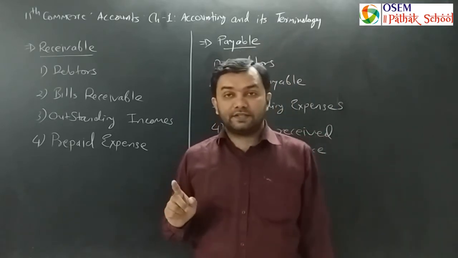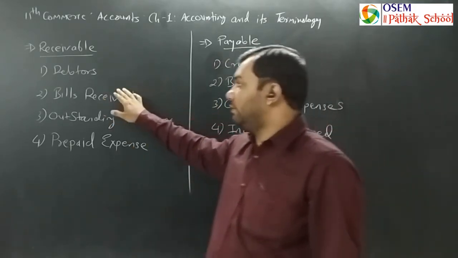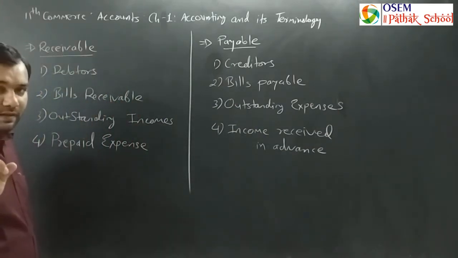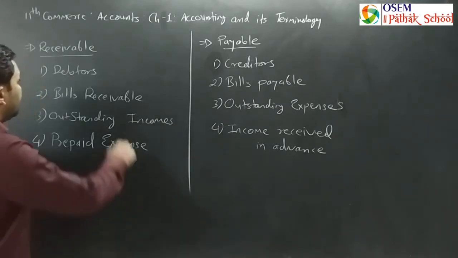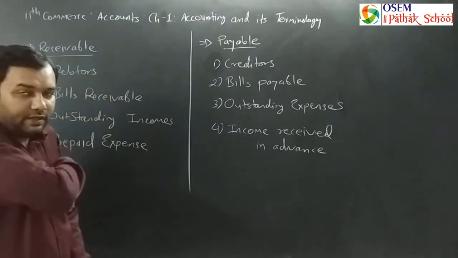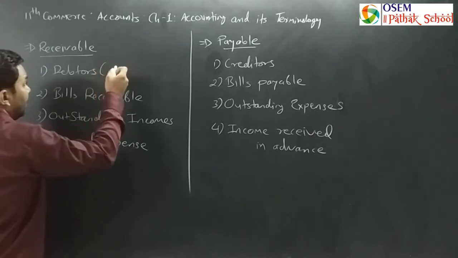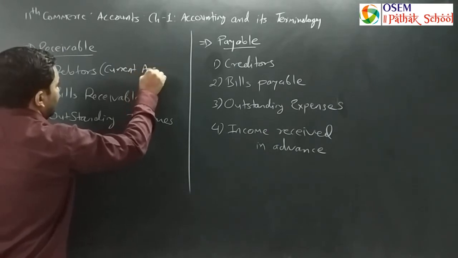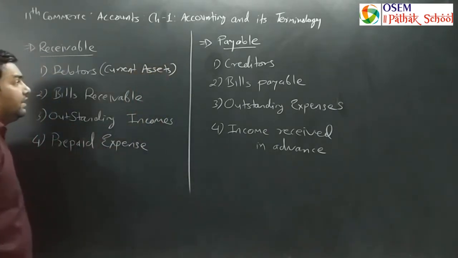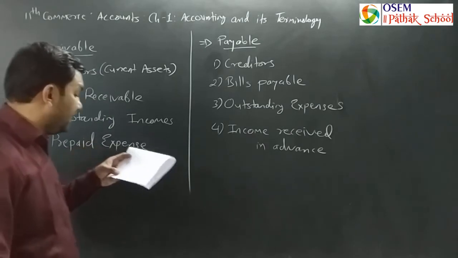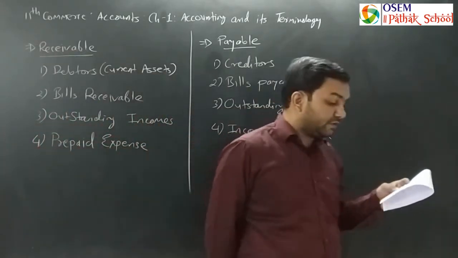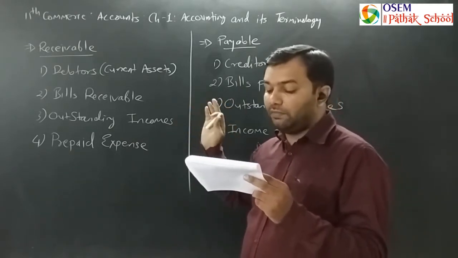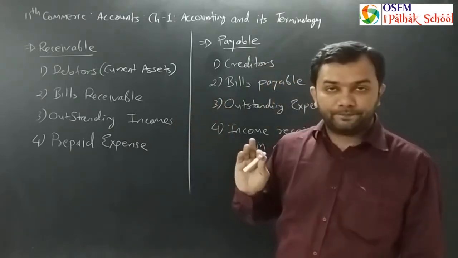Debtors are known as current assets. We have discussed already what it means by current asset: a short-term asset, an asset which is for less than 12 months. So debtors are given here as a current asset. So we can write it here: current asset. So debtors are the current asset, as you see in your textbook. Okay, one more line is given: a customer becomes a debtor of that amount for which goods are sold on credit.